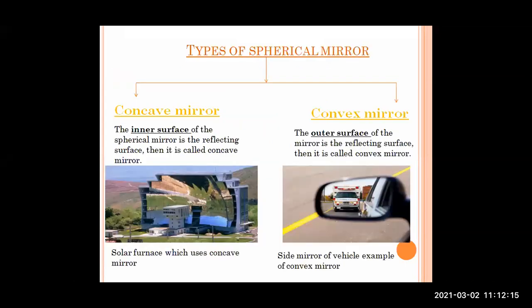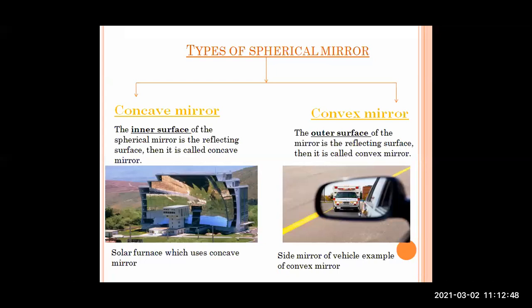Okay, again we are at the topic of spherical mirrors in depth now, with concave mirror and convex mirror. We just had a superficial view while seeing the types of mirror, but now while studying the types of spherical mirrors, we are going to go in depth into how the images in concave mirrors and convex mirrors are formed. So concave mirror: if the inner surface of the spherical mirror is the reflecting surface, then it is called a concave mirror.